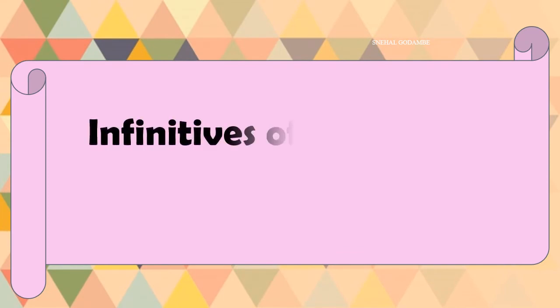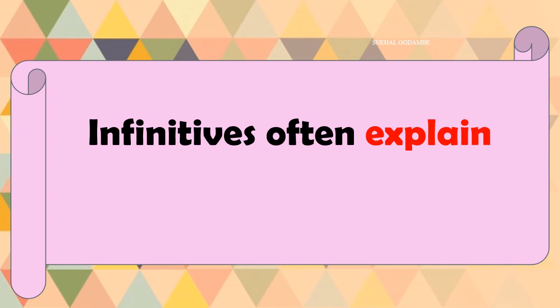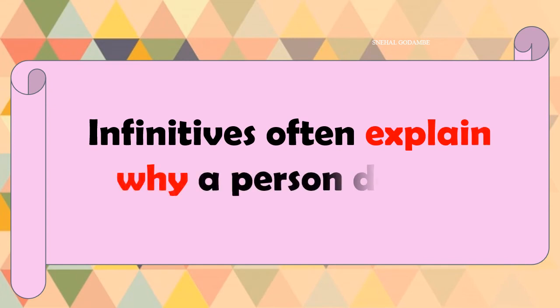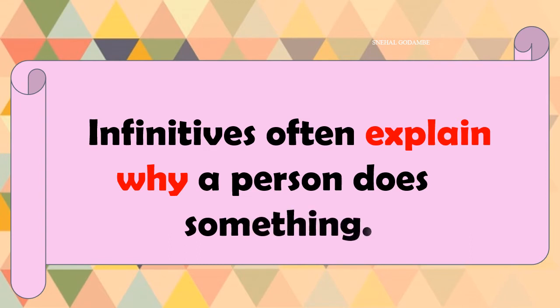Now we will learn about it. Infinitives often explain why a person does something. This is the rule we have framed after learning so many examples. Infinitives often explain why a person does something: to get, to know, to get relaxation, to relax.